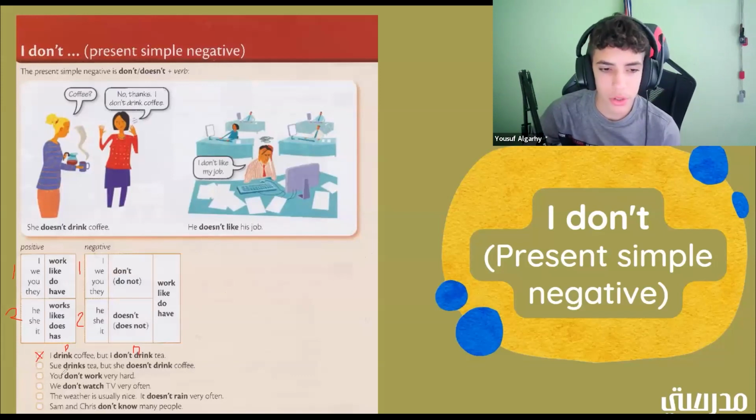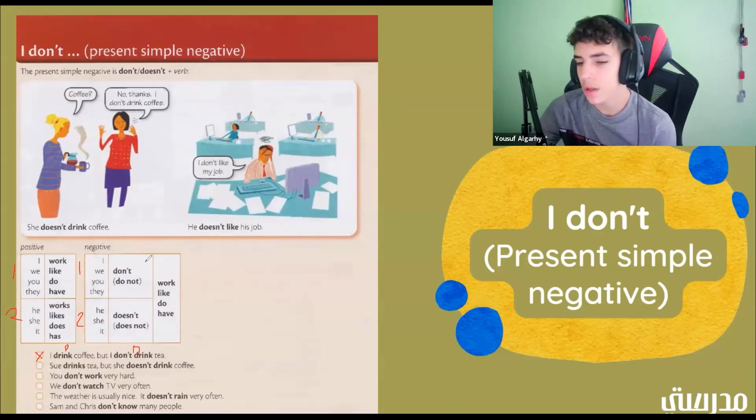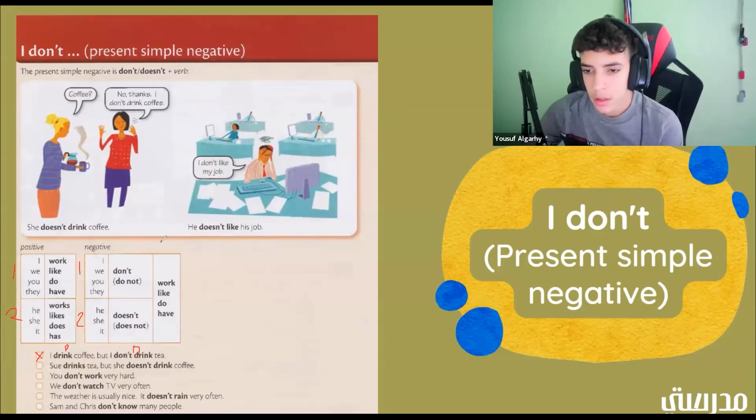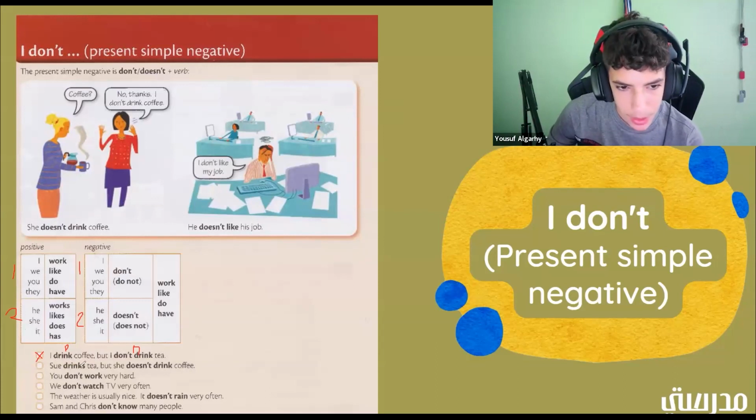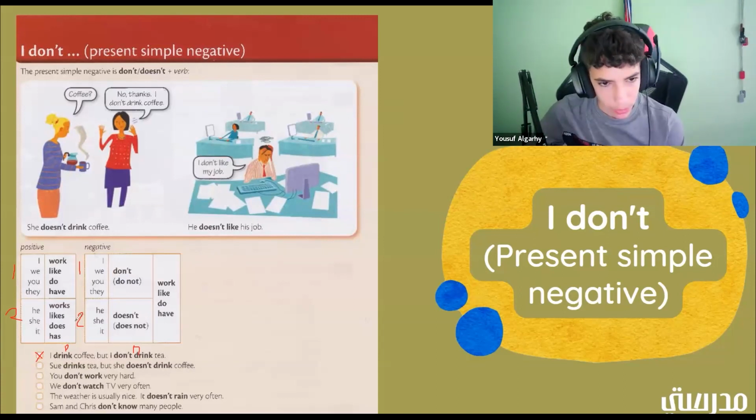Now we have Sue drinks tea. Is that positive or negative? It's positive. Good job. If it's positive, which group do you think it would be in? It would be in group 2. Why? Because it says drinks. In group 2, the verbs only have S's at the end. So it would be in group 2.